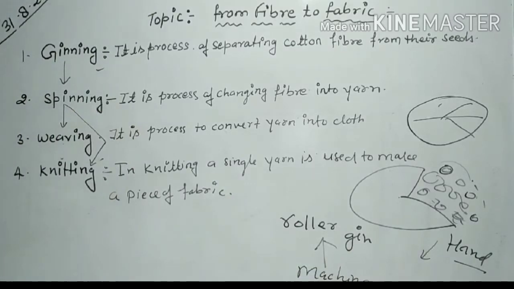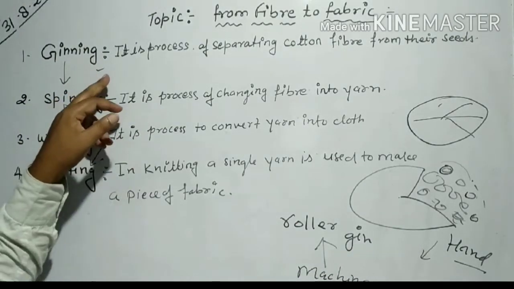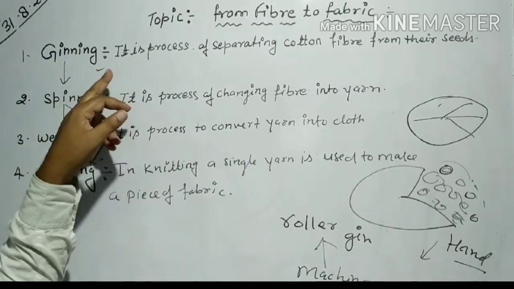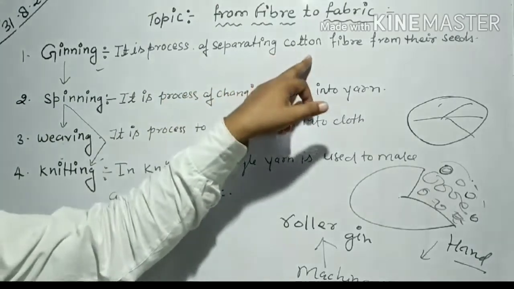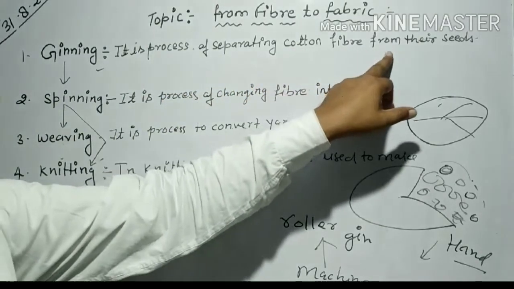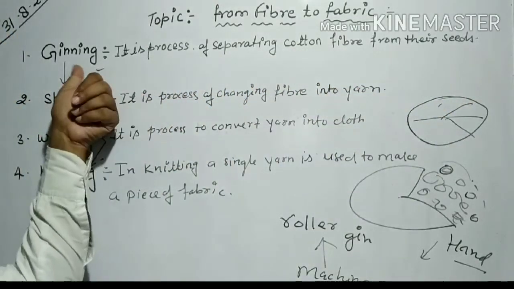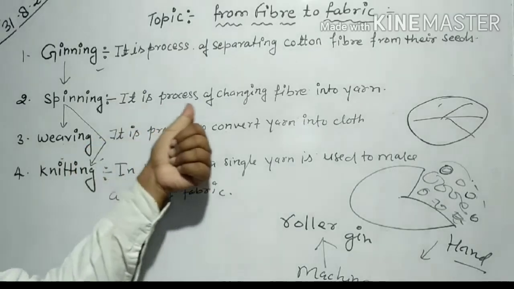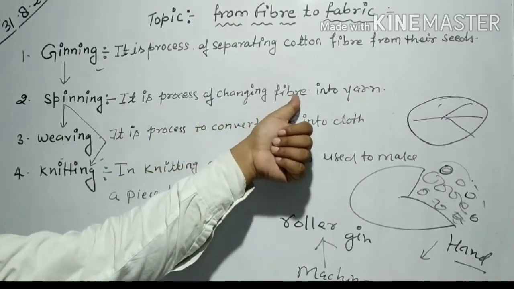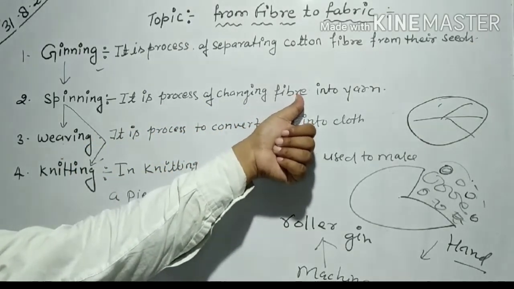Understand? That's why we can define ginning. It is the process of separating cotton fibers from their seeds. Clear? Now see the second topic, spinning. It is the process of changing fiber into yarn.